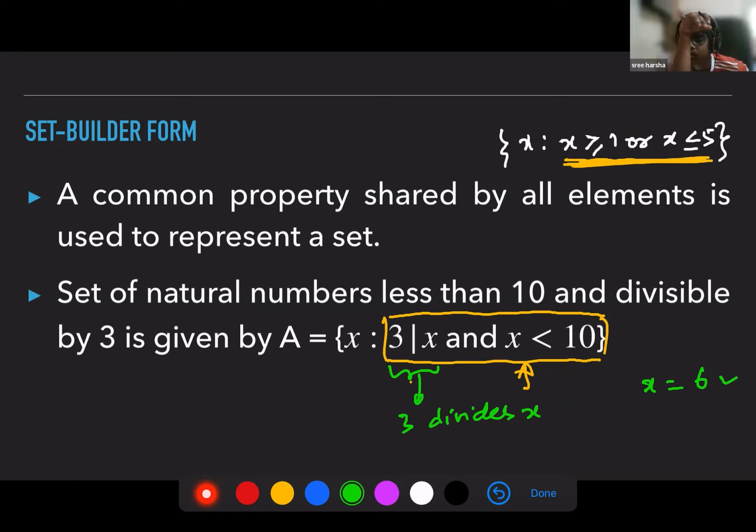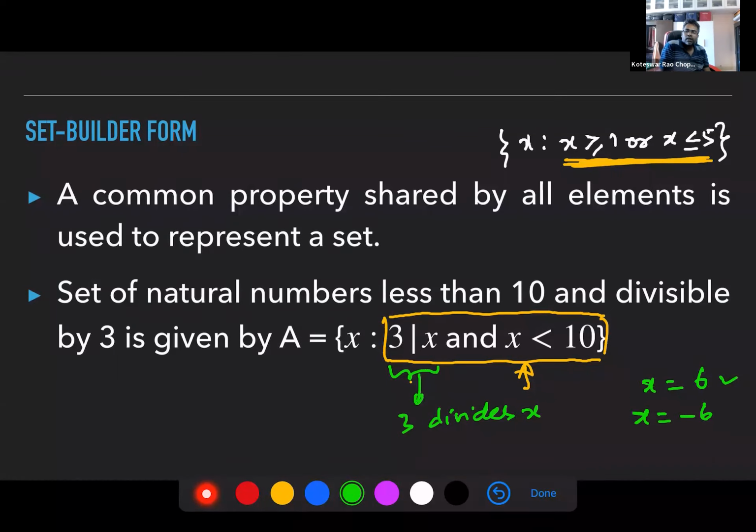Yes, right? Now suppose x is minus 6. Will it be part of this set? Yes, sir, it would be. So how will I fix it? I wrote here the set of natural numbers, but the property that I have is actually allowing minus 6 also to be part of the set, which is not a natural number. So how do I fix my condition or the property that I have put here?